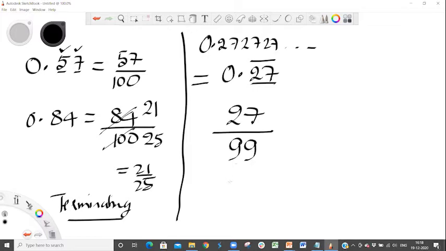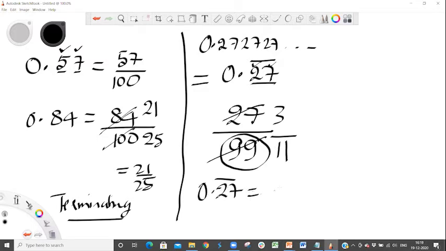99. Some of you are like, why is it 99? The number of nines in the denominator will depend on how many digits are recurring. So there are two different digits that are recurring here. So you'll have two nines. Okay. So we simplify this. 9 threes are 27. 9 11s are 99. We can't simplify this any further. So we can say 0.27 bar is equal to 3 by 11.